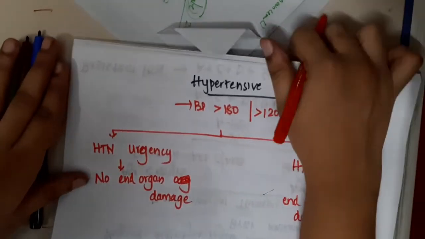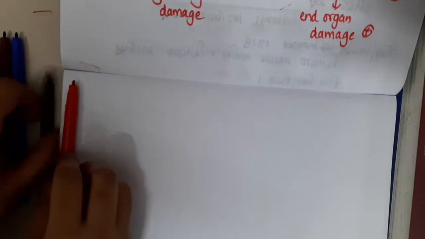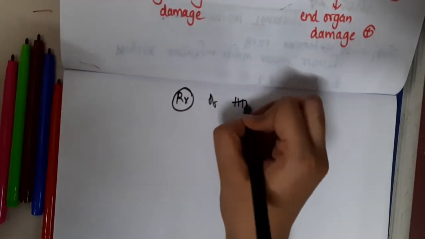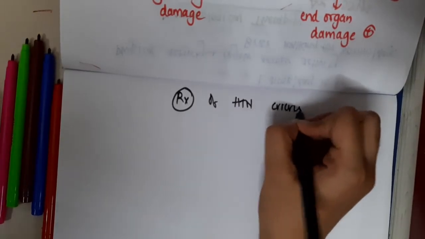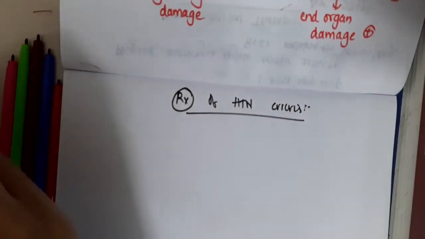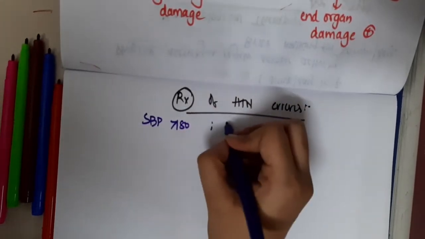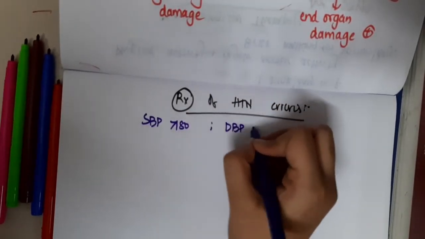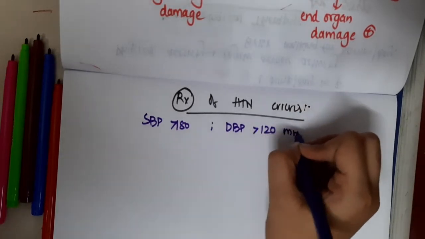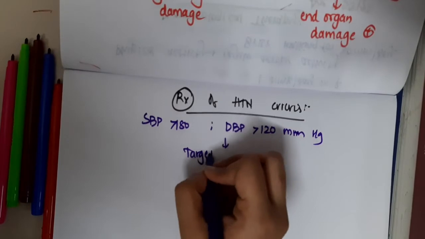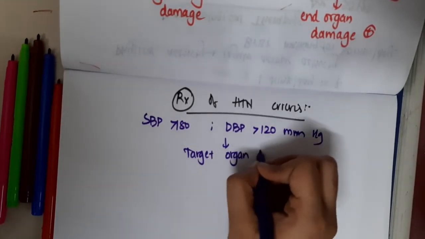Now the management of hypertensive crisis has the following things. First, if systolic blood pressure is more than 180 and diastolic blood pressure more than 120 millimeters of Hg, then you should see whether target organ damage is present or not.